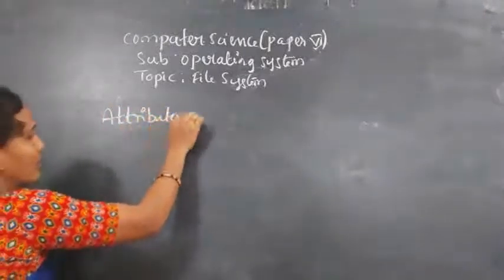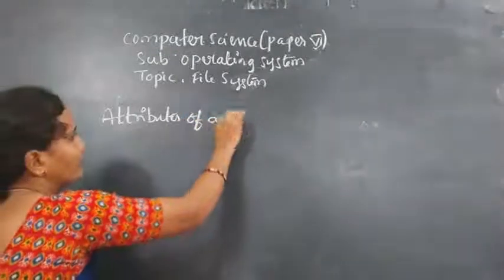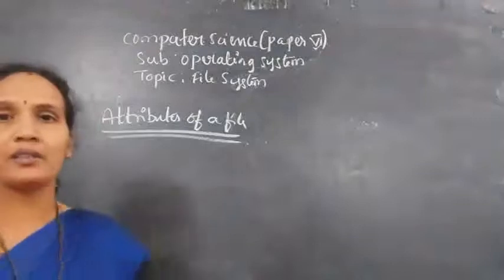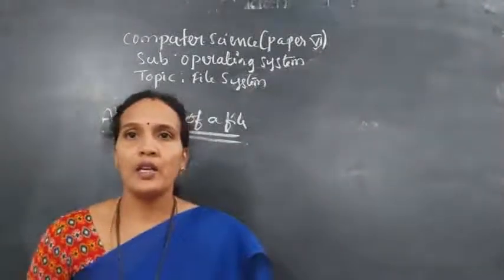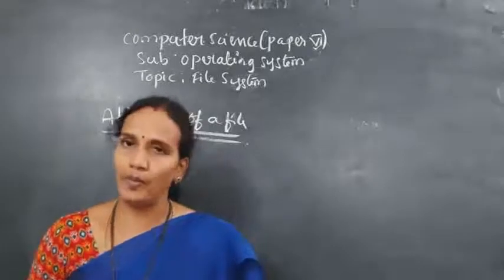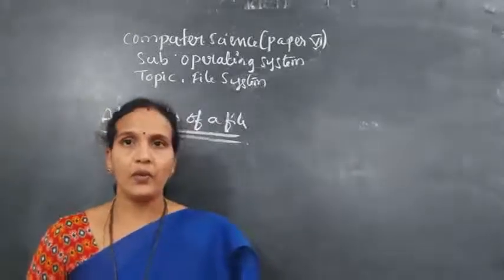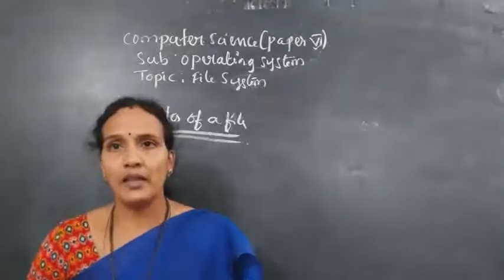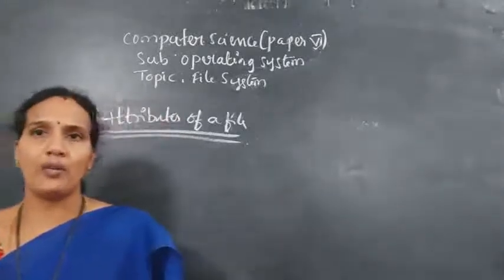Attributes of a file means actually what are the attributes of a file? See, whenever you create a file, you will give the name of the file, you will give the extension. But what are the attributes? Attributes provide some additional information about a file.